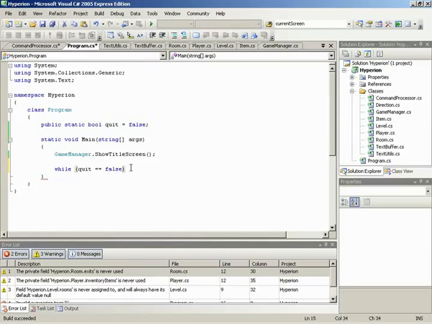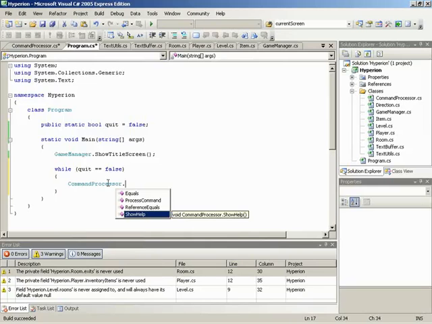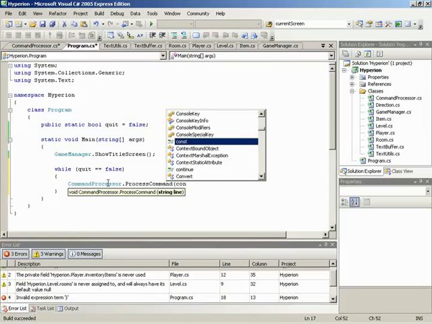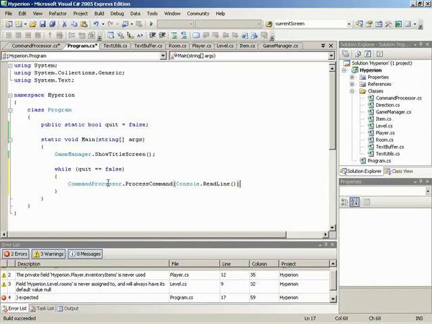So while we're not quitting, we want to, and just for clarity's sake, I'll begin an end block, even though we don't absolutely have to for this one. So the code inside this block belongs to that while. It's going to be the looping code. While we're not quitting, we want to process commands, so we'll call upon the command processor. We'll tell it to process a command, and that command will be whatever was entered, which means we need to get a line from the user. We need to read the line from the console. So we'll access console.readLine and feed that to the command processor.